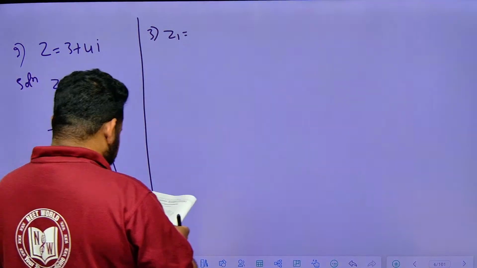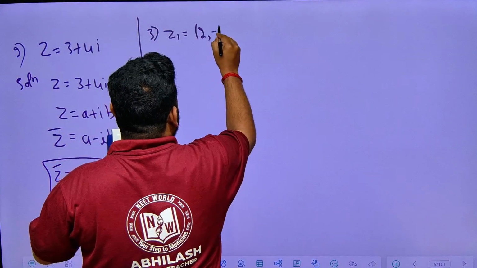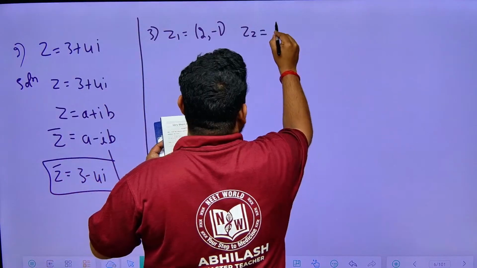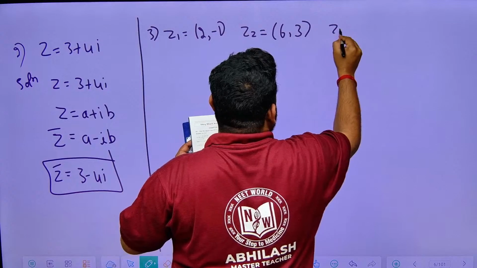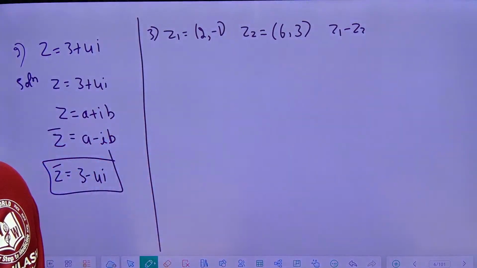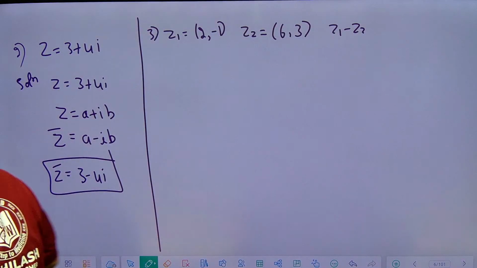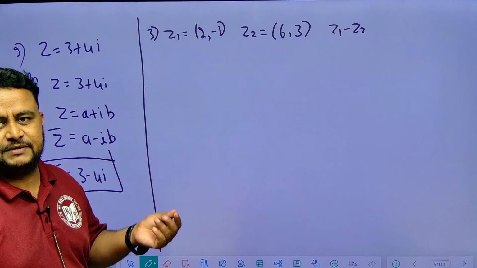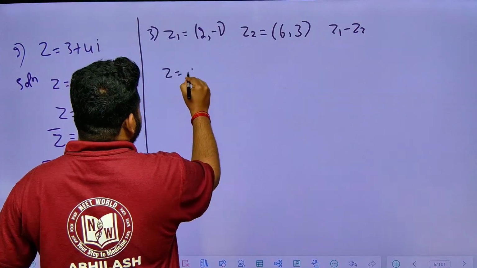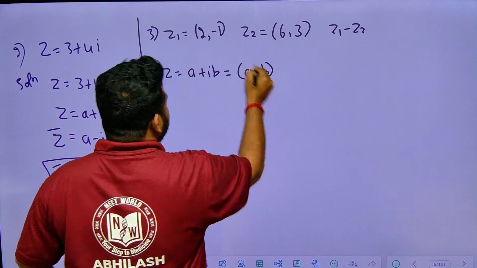Now see here, z1 is given to be 2 comma minus 1 and z2 is given to be 6 comma 3. They are asking us to find z1 minus z2. They have given it as an ordered pair. Instead of giving it as a plus ib, they have given the complex number as an ordered pair a comma b. This z can be represented as a plus ib, and it can also be represented as the ordered pair a comma b. That is what they have given.